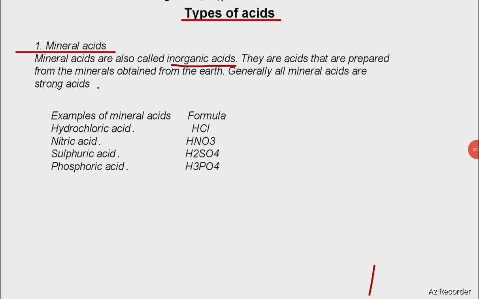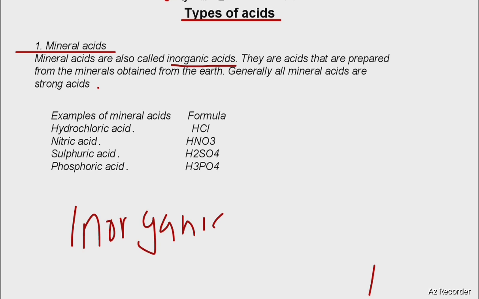Okay, so here we have four types of mineral acids, though these are not the only mineral acids that exist, okay. We use the term inorganic, meaning that we get them from minerals that we get from the earth. So you have hydrochloric acid, the first one, which is written simply as HCl, that's the formula.